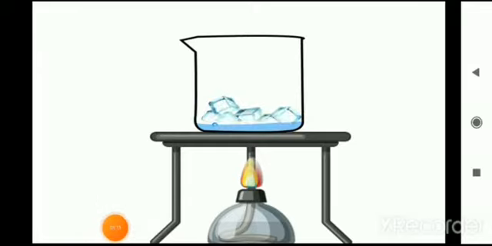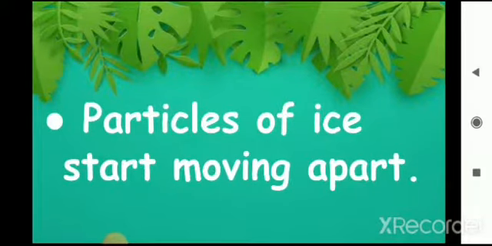Your answer will be, all things are made up of small particles, right? Ice is also made up of particles. These particles are closely packed. As you know that in solids, particles are closely packed, right? Ice is also a solid.